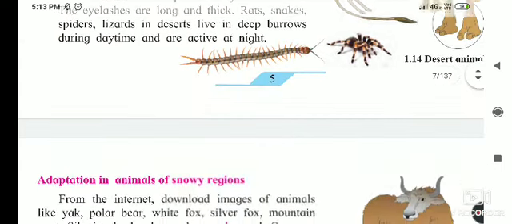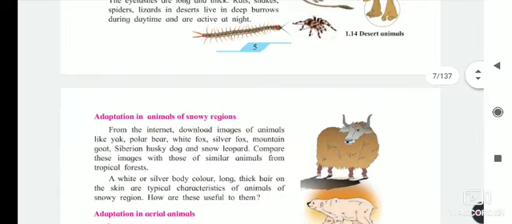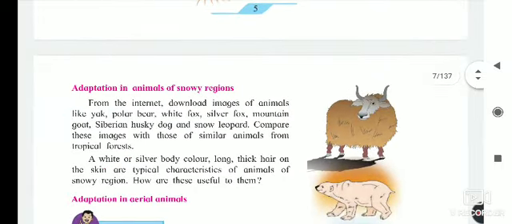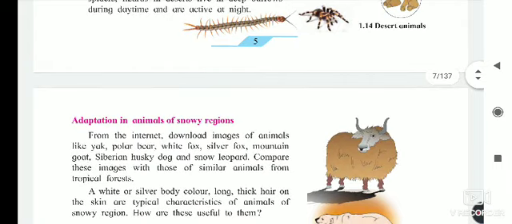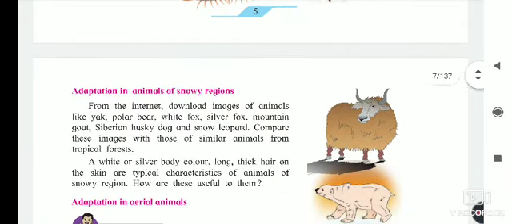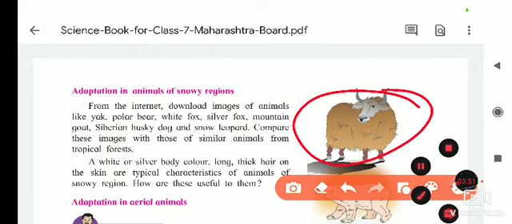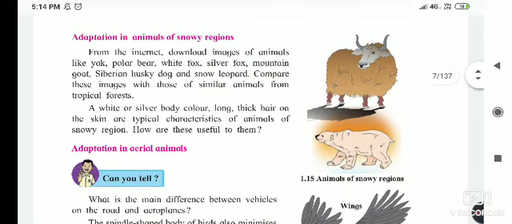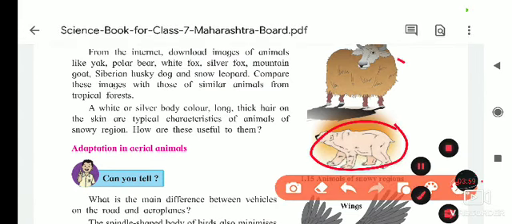After that we'll see the adaptations in the animals of the snowy region. If you see the difference between the pictures, you will notice that this animal has thick hair, and this animal also has thick fur on its body.